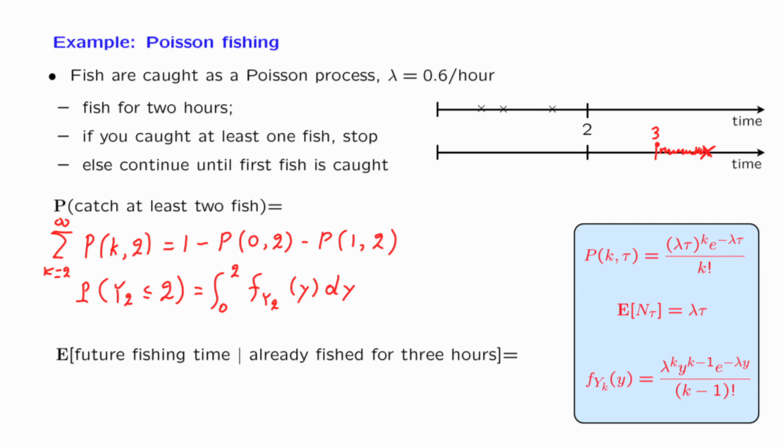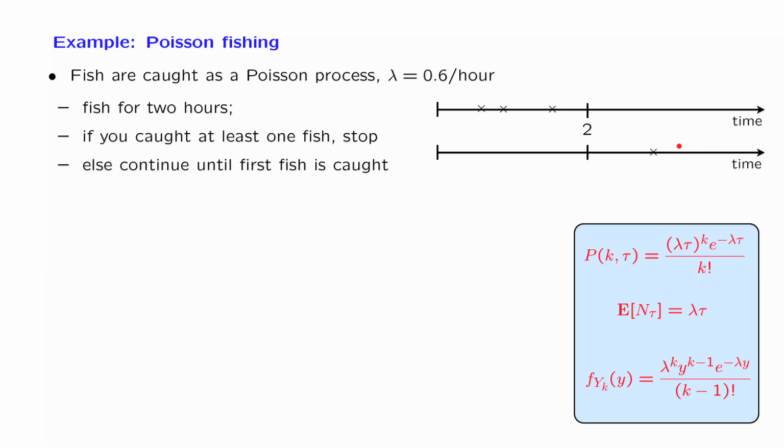Well, the Poisson process starts fresh at time 3. No matter what happened in the past, no matter what information was given in the past, now you're sitting at time 3 and looking into the future, you have a fresh starting Poisson process, as if this was the initial time. Starting from this time, the time until the first arrival is going to have an exponential distribution with parameter lambda, and the expected value of this distribution is equal to 1 over lambda.